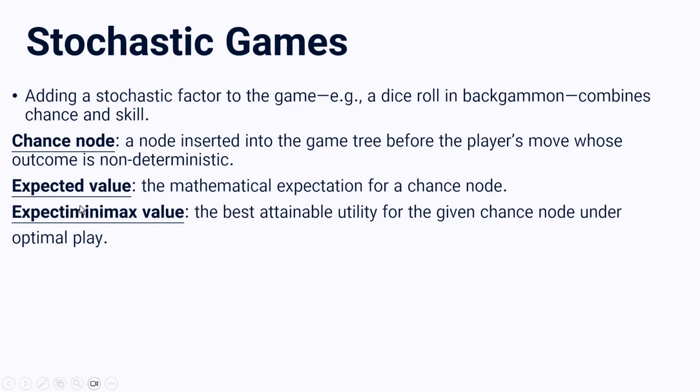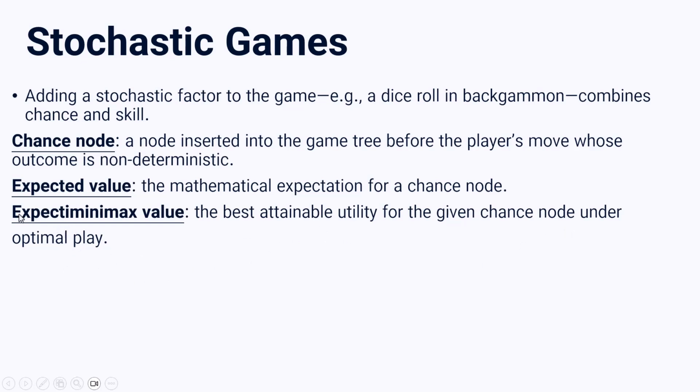The next term is expected value. That is the mathematical expectation for a chance node. So this is just like calculating expectation. I think you're already familiar with that because of courses like probability and statistics. That's just like calculating an average. And finally, we have the Expectiminimax value. That is the best attainable utility for the given chance node under optimal play.